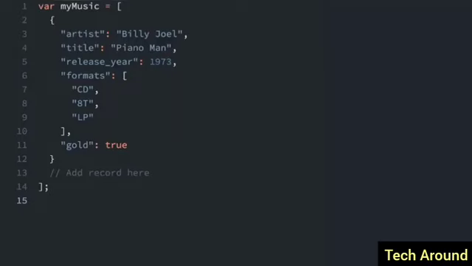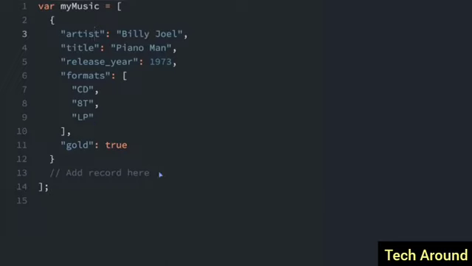A JavaScript object is a way to store flexible data. So you can store strings, numbers, and arrays, and even other objects. In this example, we have an array called myMusic. We can see it's an array because we have the open bracket and close bracket, but inside the array are objects. So this is one of the objects, and inside the objects are all these key value pairs with the strings and the numbers and so on.